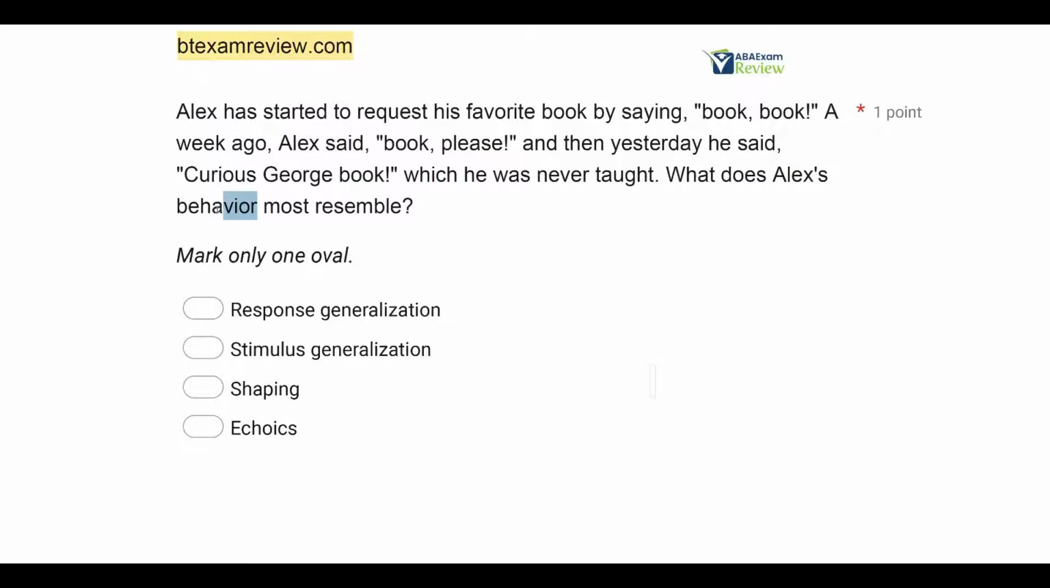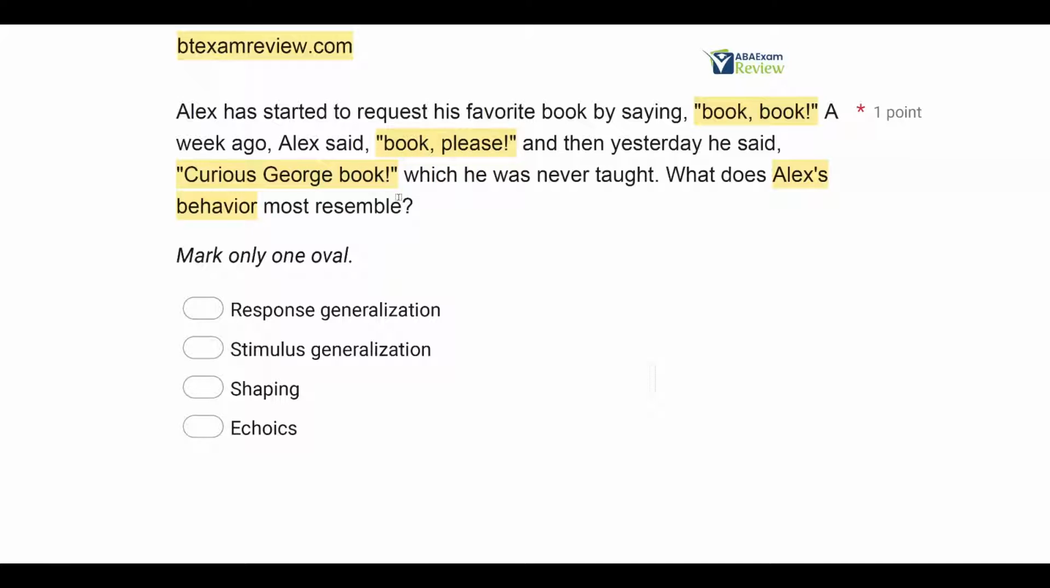So we have a behavior question. Let's first identify whose behavior we're talking about. And in this question, it's pretty easy because there's only one person involved, who is Alex. So we're now looking at Alex's behavior. What do we know about his behavior so far? Well, we know he started to request a favorite book by saying book, book. So he sees book or he wants book. He says book, book. A week ago, he said book, please. And then yesterday, he said Curious George book.